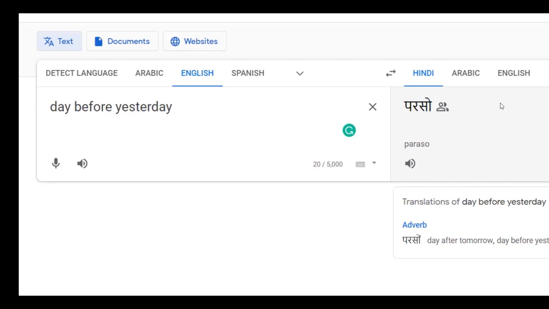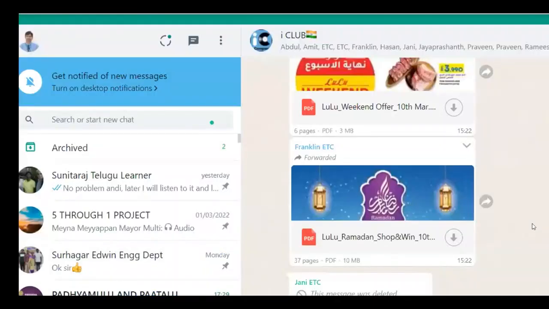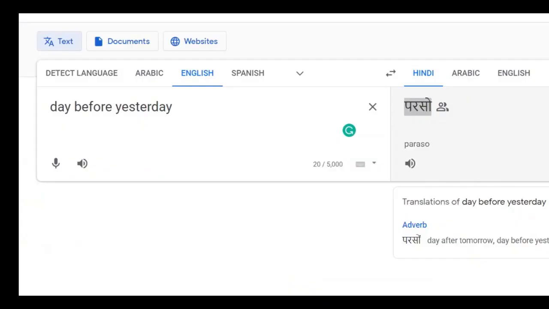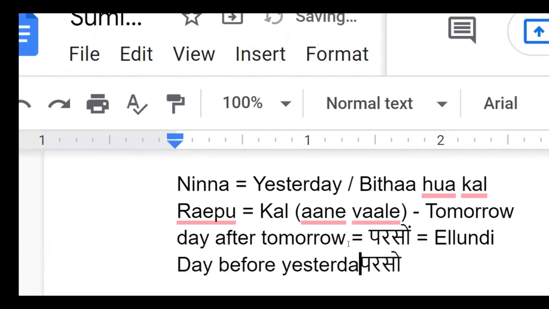Do you say like that? Parson. Okay, no problem. Let's keep parson, but I will type the English meaning so you will understand. So this is also parson. Day before yesterday, parson. But this one, Monna.